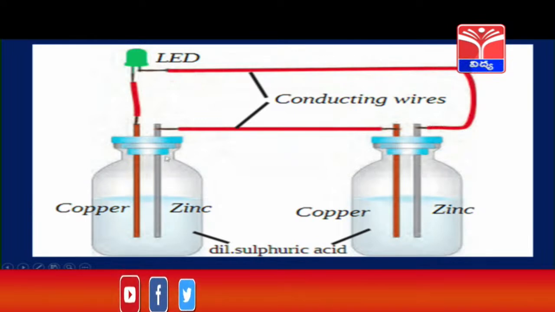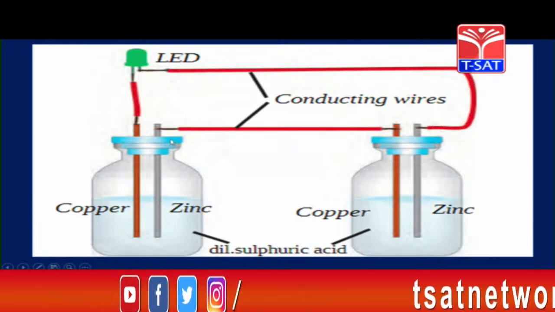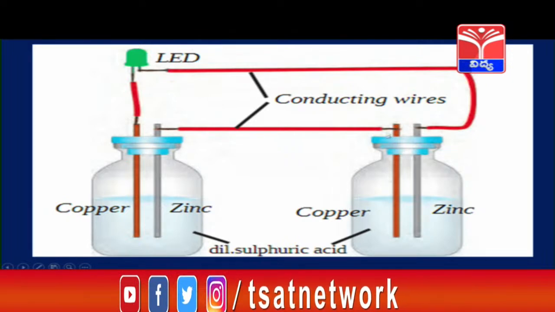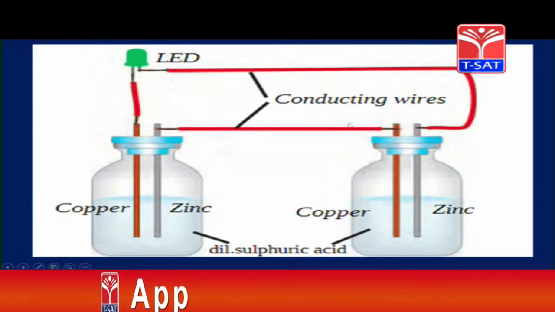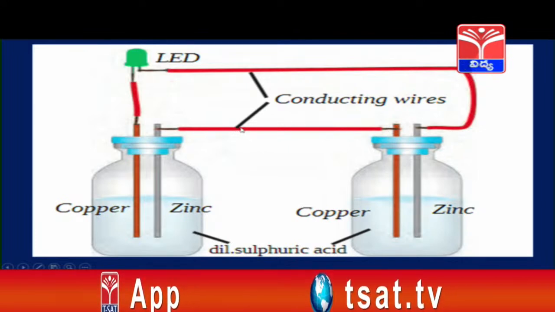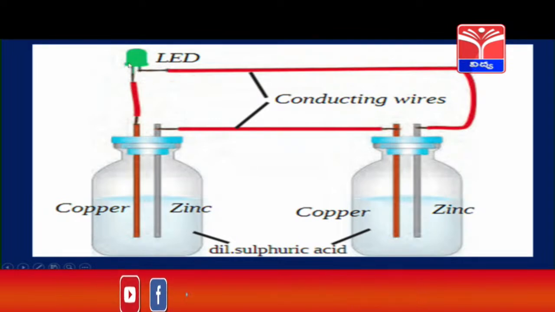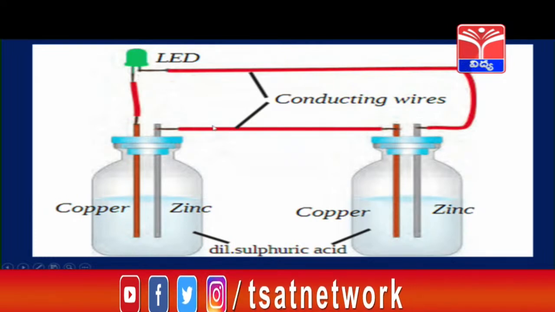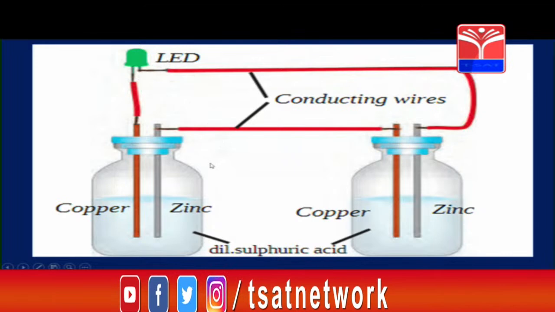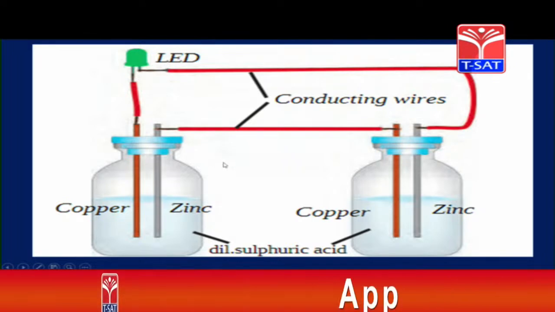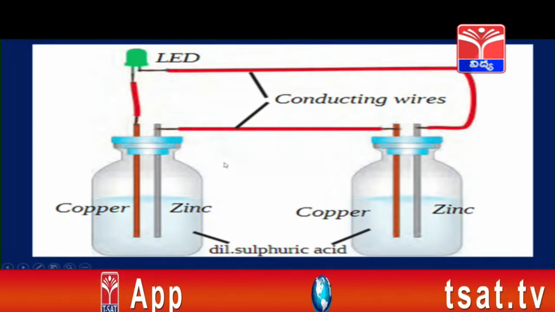Okay children, the zinc in this bottle and the copper in this bottle are interconnected, right children? Now when the connection is made, you will see that the bulb starts glowing. In case the bulb doesn't glow, just try to exchange the terminals of the bulb. Okay children, you will observe that the bulb starts glowing. Now we will try to understand how this is possible.